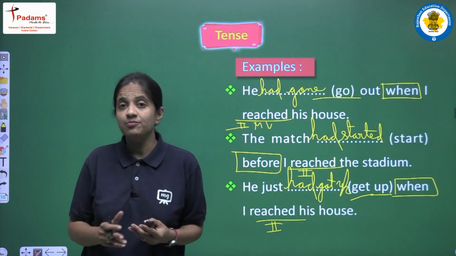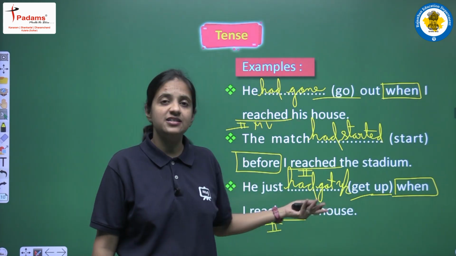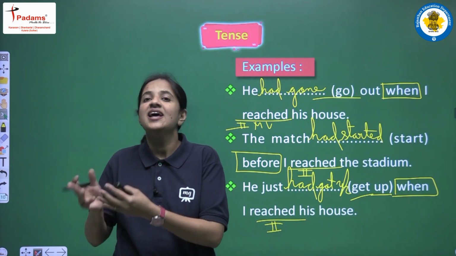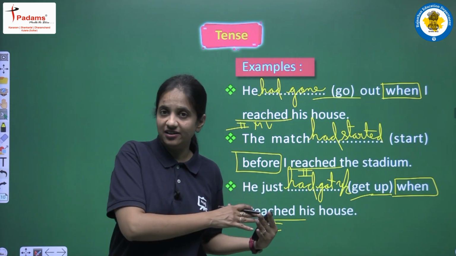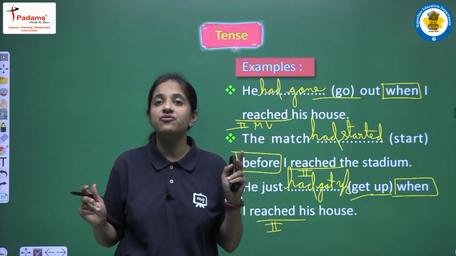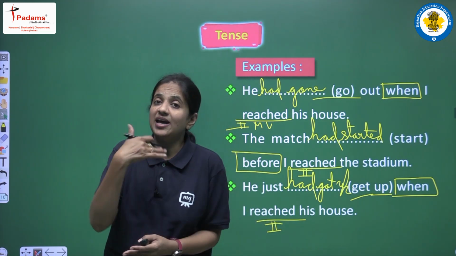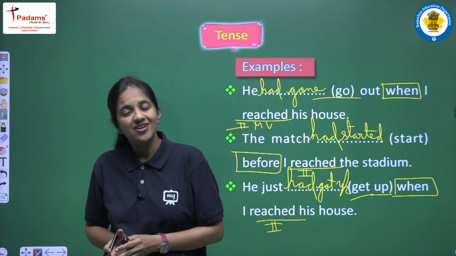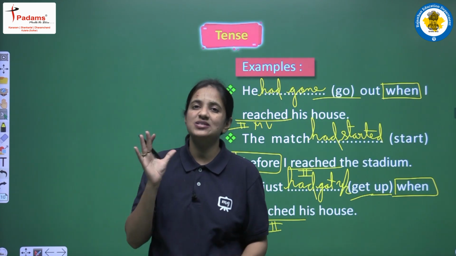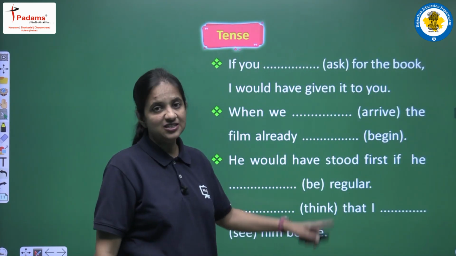Okay, so this is very important, students. And one thing that you all can observe here, that in all these sentences we are having the combination of past perfect tense and past simple tense. And the second thing that is very much clear here, that in these sentences we are having two clauses, we are having two different activities, right, and out of those two, one activity has been completed comparatively earlier. Okay, so for that activity we are writing using past perfect tense and for the second one we are writing using past simple tense. Okay, next we are having more examples, so let's see.